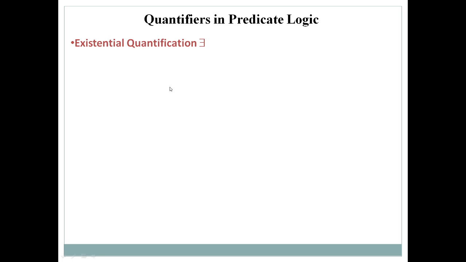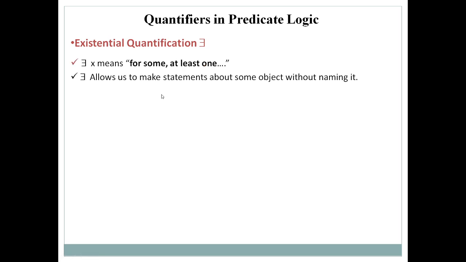Now the next type of quantifier is existential quantification, and it is represented with the symbol inverted E. When should we use the existential quantifier? It is very simple. When we talk about for some or at least one, we make use of the existential quantifier. It allows us to make a statement about some objects without naming them.